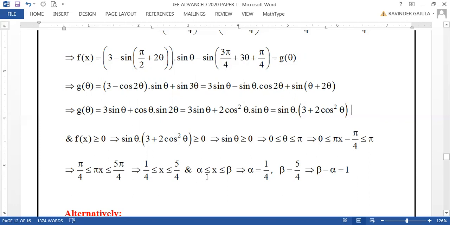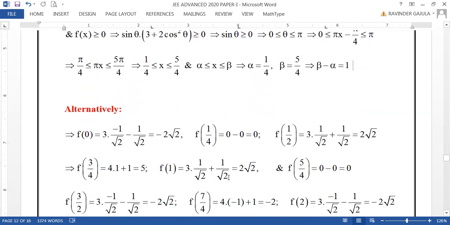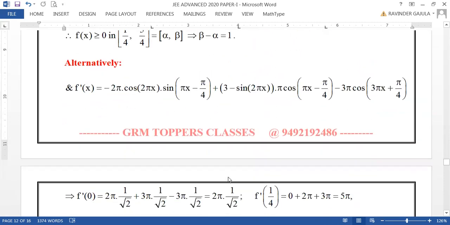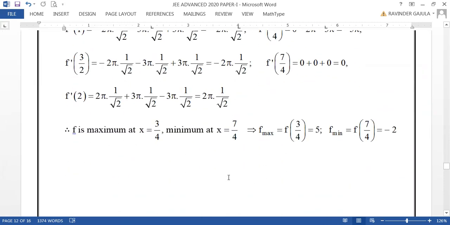So that will be taken as alpha to beta. Hence alpha is 1 by 4, beta is 5 by 4. Now beta minus alpha will be 1. So that is the correct answer of this question, friends. Of course, this is one good question but simple question. Hence the correct answer for this question is 1, my dear friends. Of course, we will have some alternate solutions, but not important for this one, somewhat lengthy.